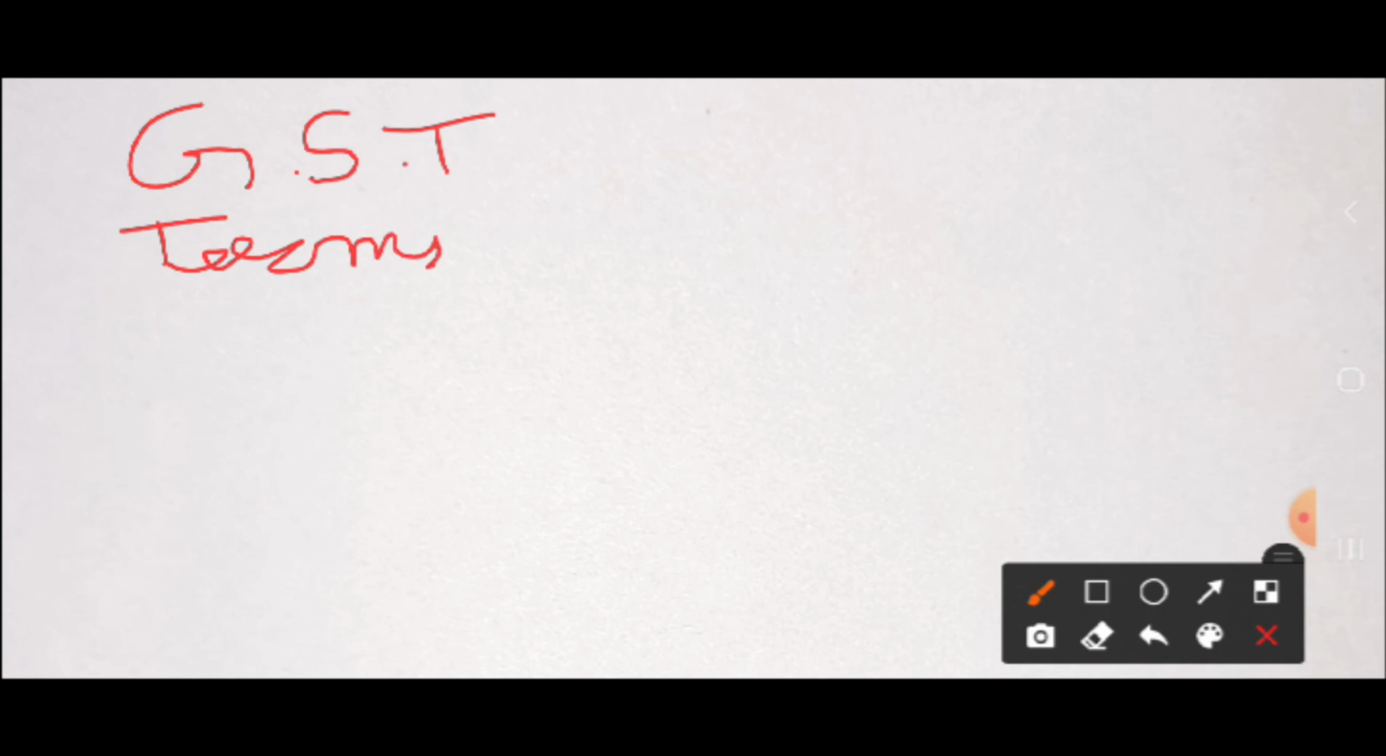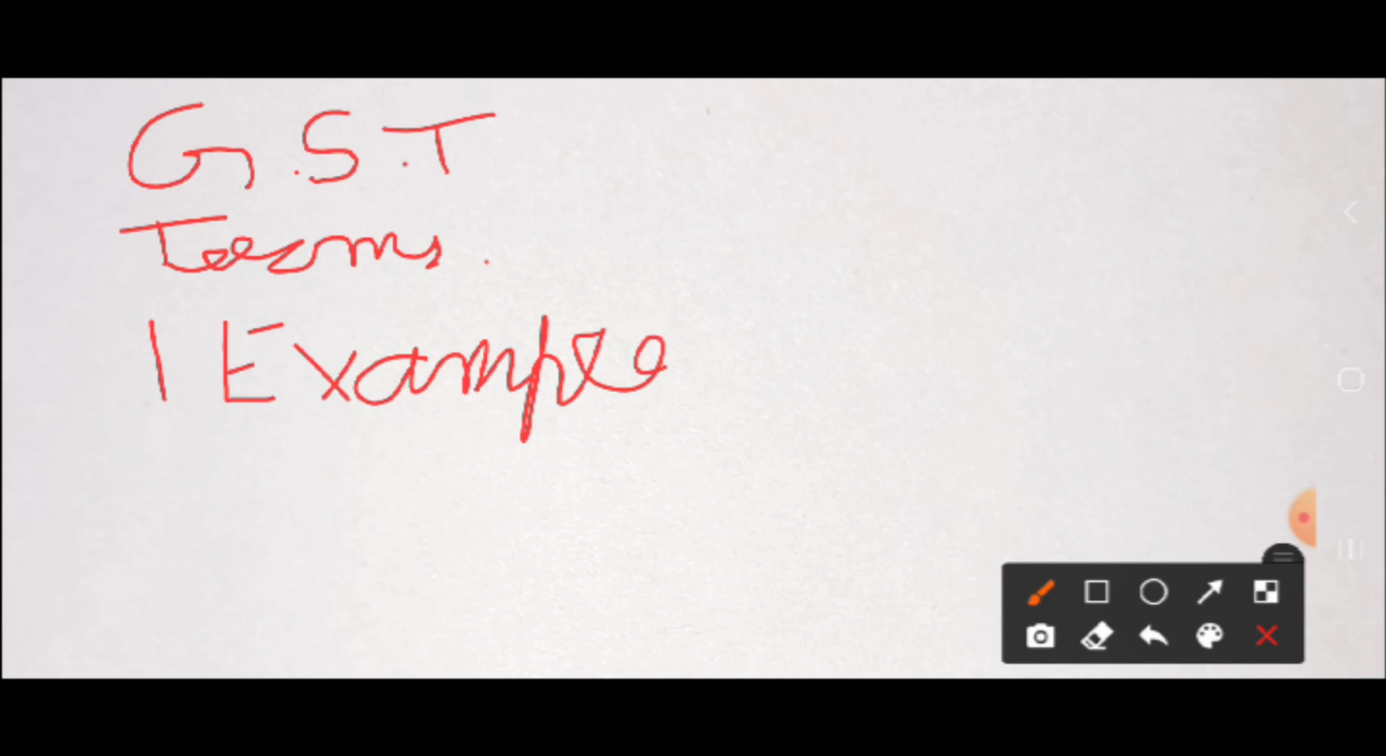Let's summarize all the things we have studied today. First of all, we studied what GST is, a short introduction. Then we studied terms related to GST. Then we saw one example related to GST. I think you have understood all these things.